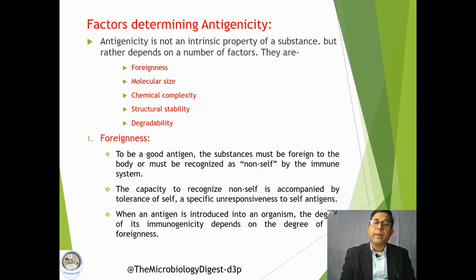If this regulation breaks, then some pathological conditions may arise. So to be a good antigen, a substance or molecule must be foreign to the body, and the degree of foreignness determines the ability of the antigen to induce the immune response.